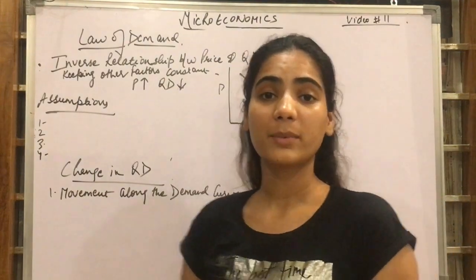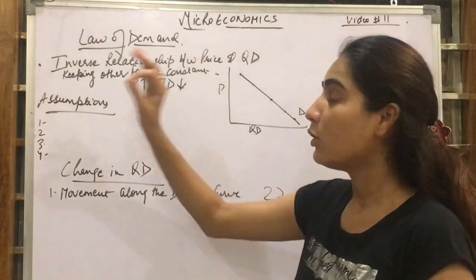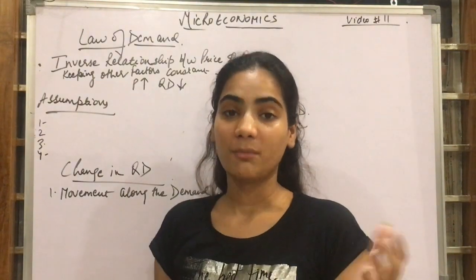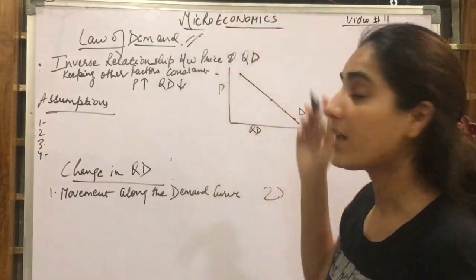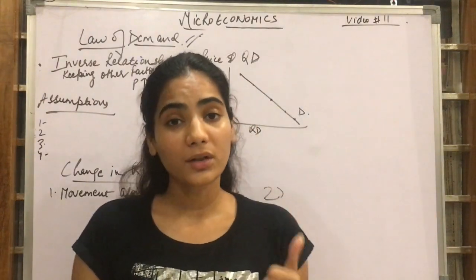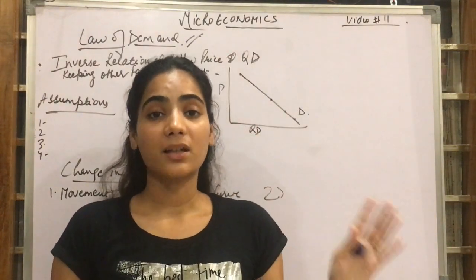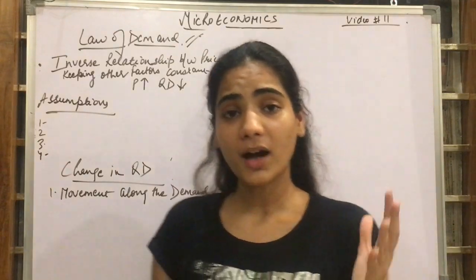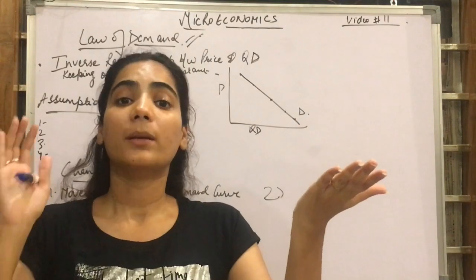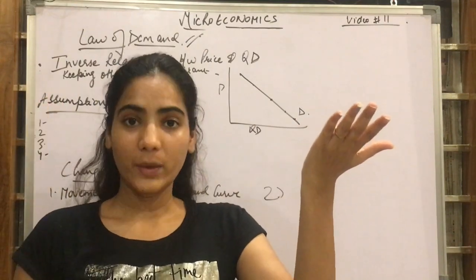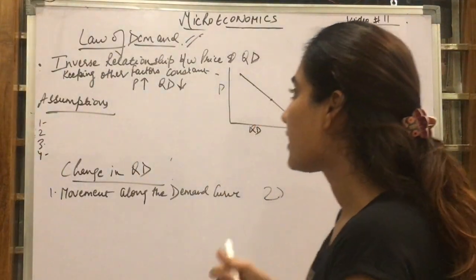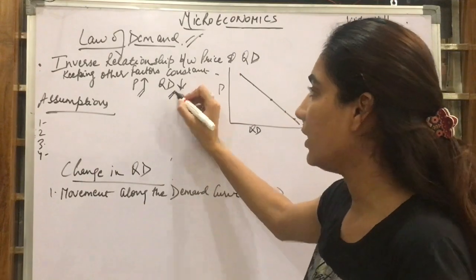And in this video we will be talking about the microeconomics topic, the law of demand, and the reasons due to which there is a change in demand. Now, what is the law of demand? I have always told you that there is an inverse relation when we talk about demand, because demand is with respect to the consumers, and the consumer will only demand more when the price of the commodity falls. When the price of the commodity is less, only then will the consumer demand more. So there is an inverse relationship between the price and the quantity demanded.